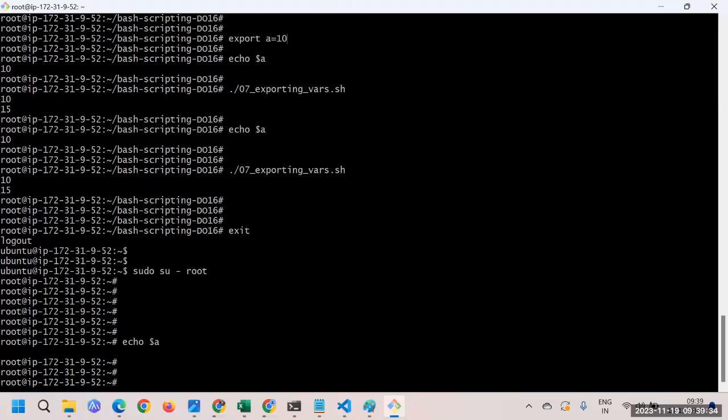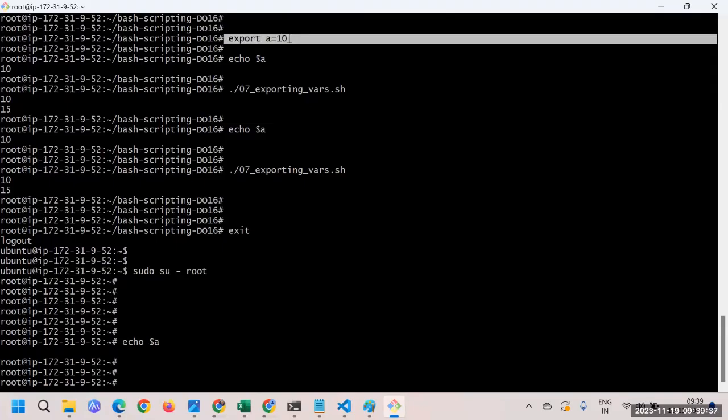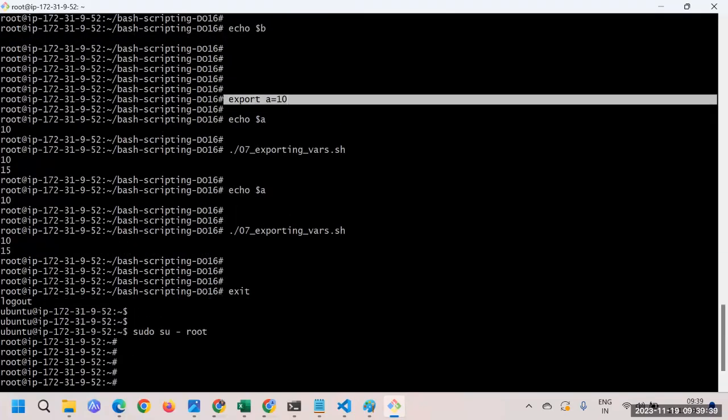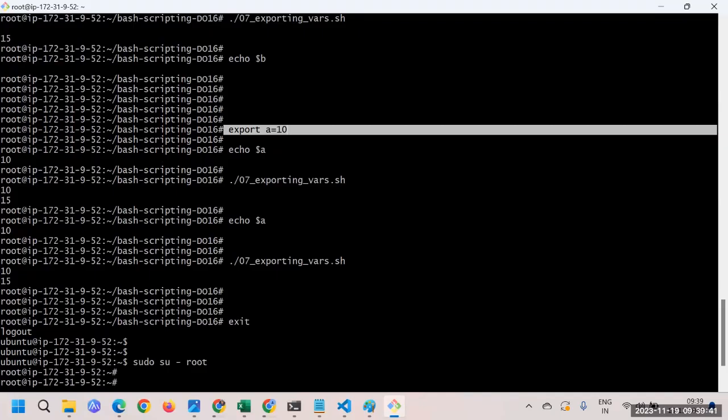So export doesn't mean that you assign the value permanently. But it is always a better solution to export a variable when we have to access it in child processes. Whenever you declare a variable, for example in a bash script, the better way is to always export it, so that any other child processes that wish to use those variables are able to.